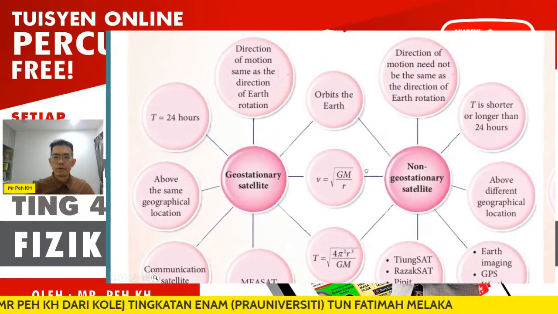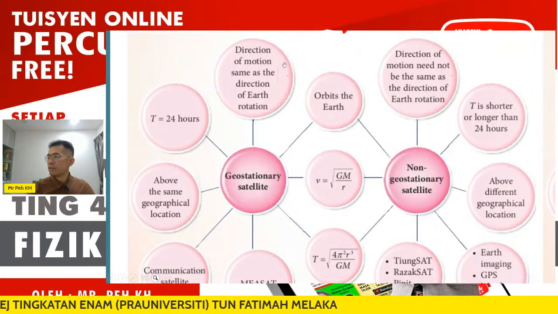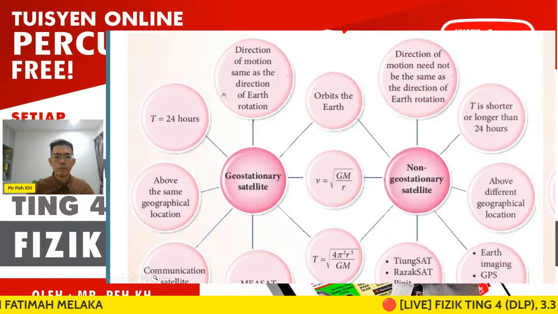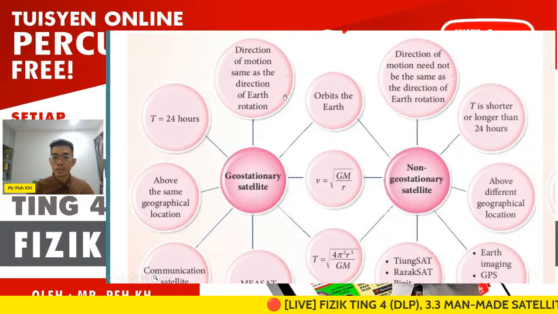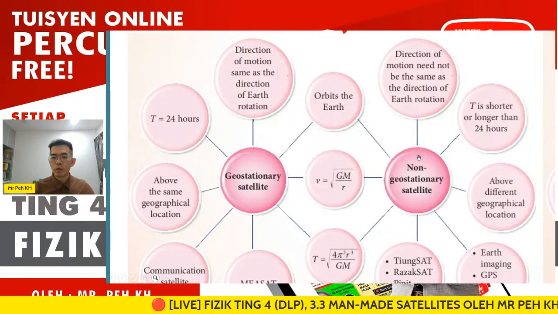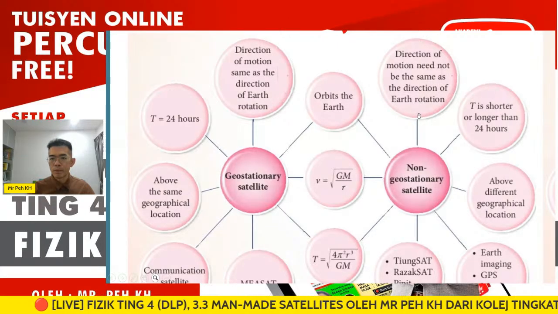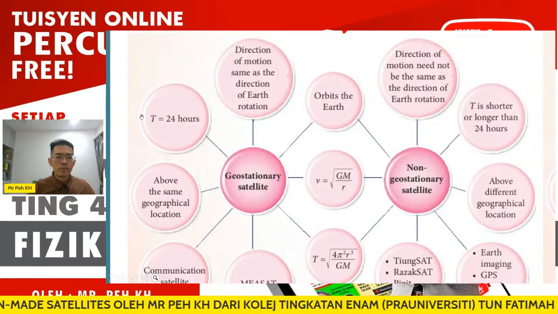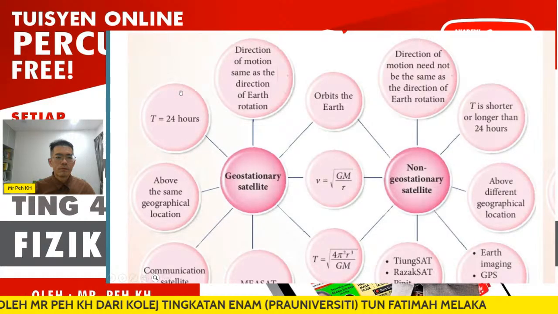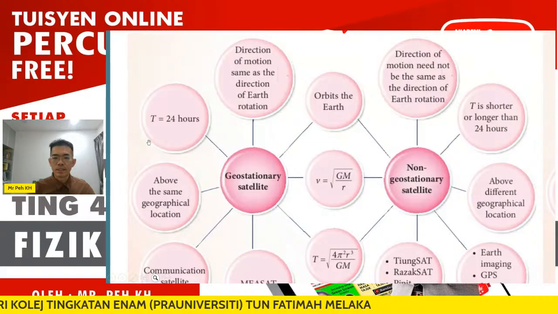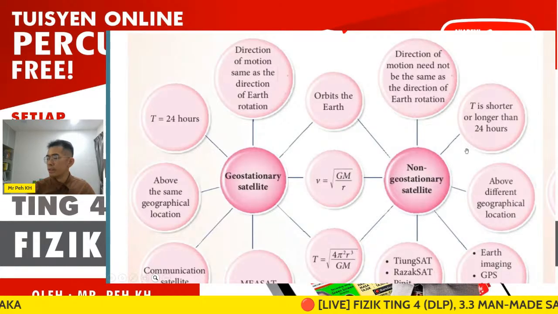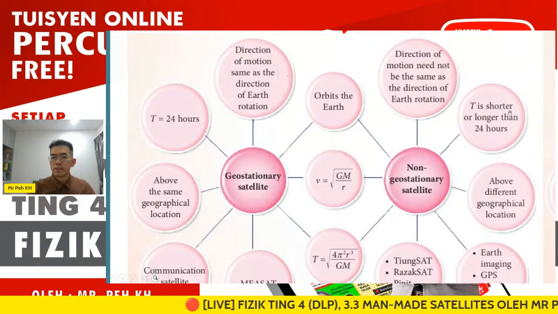Okay, so what is the difference? Let us look at the first here. You can see the direction of motion is the same as the direction of Earth rotation, so it rotates from west to east, just as I mentioned to you. Then for the non-geostationary, it can be the same or not the same. Then the period for the geostationary satellite will be the same as the rotation period of Earth, which is 24 hours. Then for non-geostationary, it will be shorter or longer.